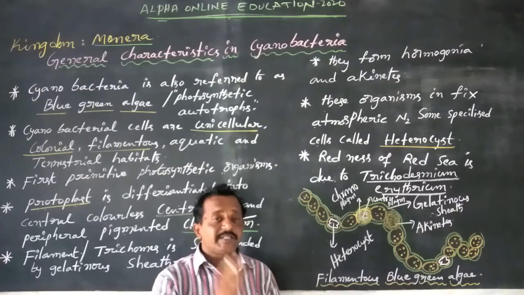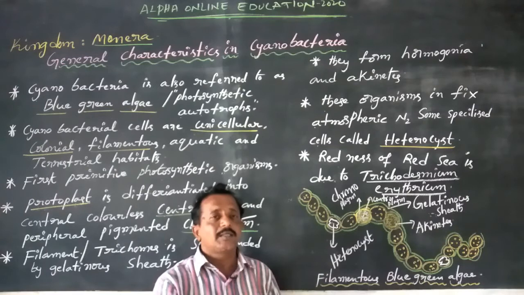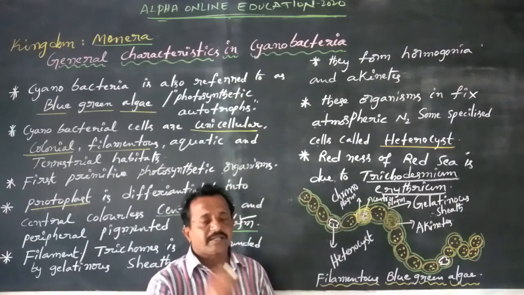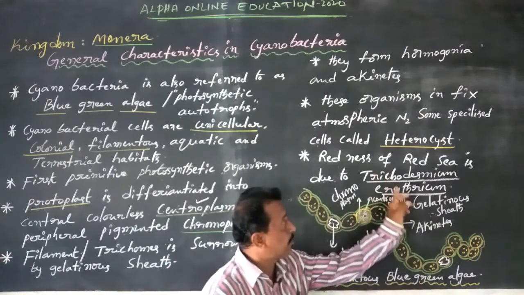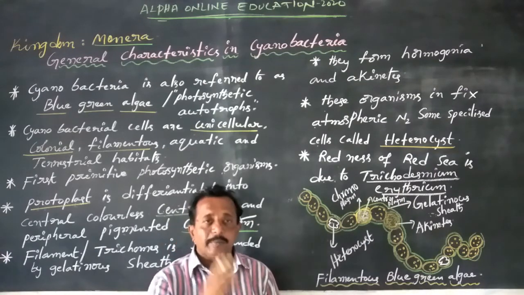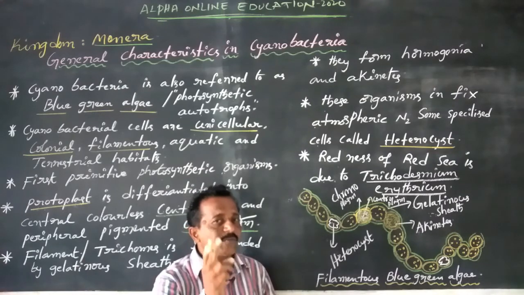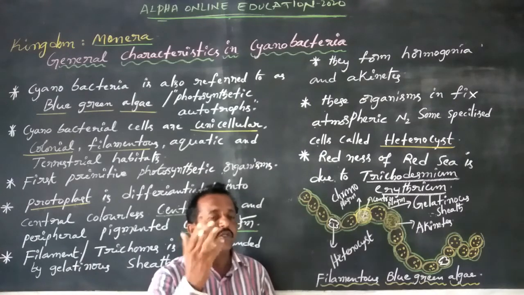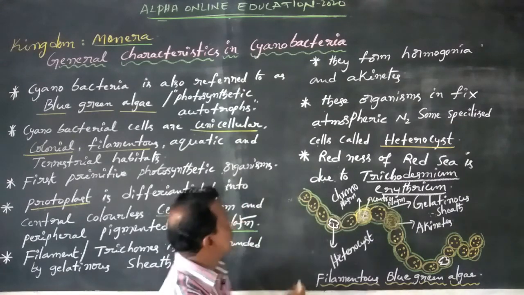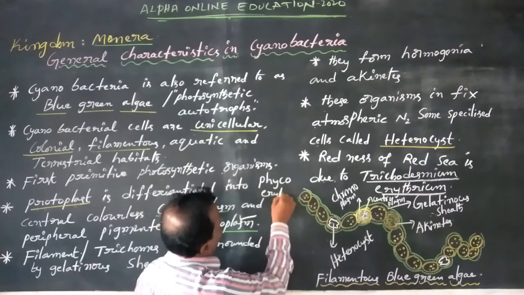That is the redness of the Red Sea. Why? Because one of the cyanobacteria species grows in the ocean or sea water, that is Trichodesmium erythraeum. It generally appears blue-green in color, but appears red because Trichodesmium erythraeum produces a red pigment, that is phycoerythrin.